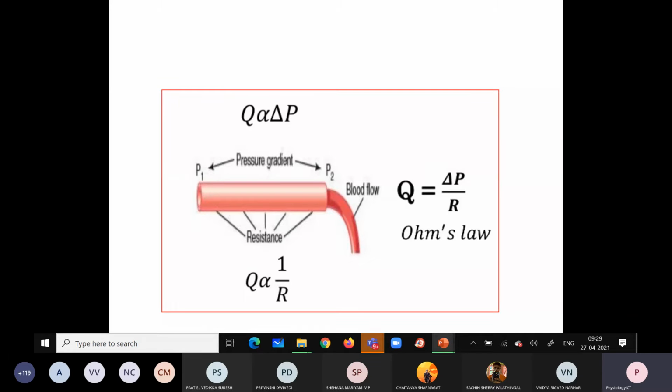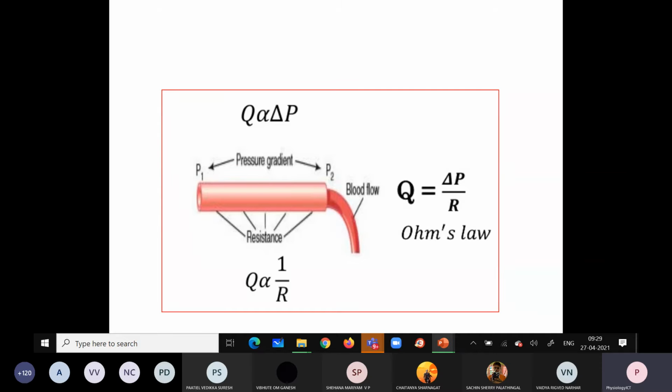Arterioles and meta-arterioles, precapillary sphincter. Why do they resist the blood flow? Thick muscle coat. Right, very good. They have the smooth muscles in the vessel.